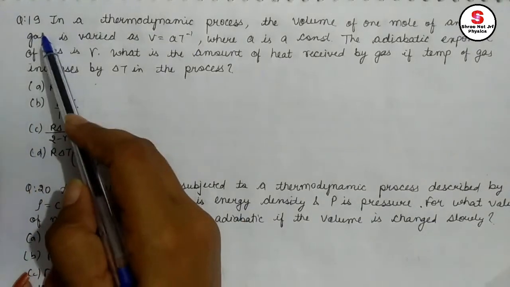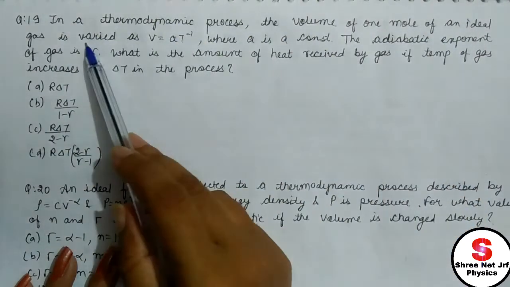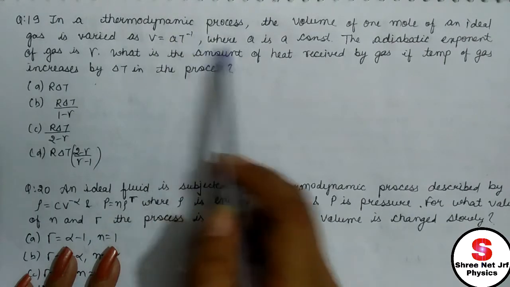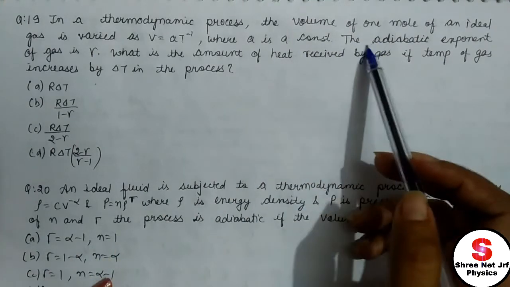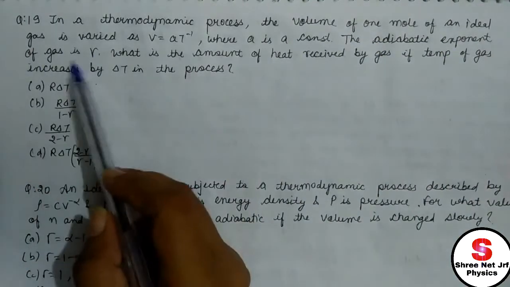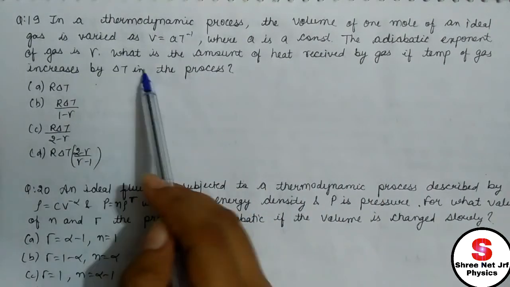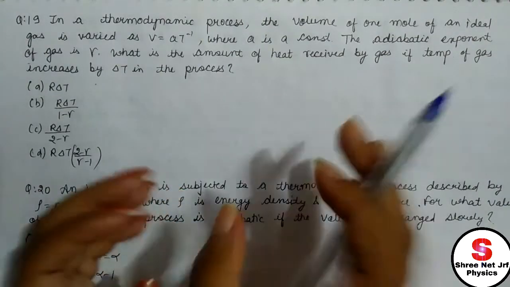Question number 19. In a thermodynamic process, the volume of 1 mole of an ideal gas is varied as V equals A T to the power minus 1, where A is a constant, T is obviously temperature. The adiabatic exponent of the gas is gamma. What is the amount of heat received by the gas if the temperature of the gas increases by delta T in the process? If you don't know anything, then just apply the first law of thermodynamics.